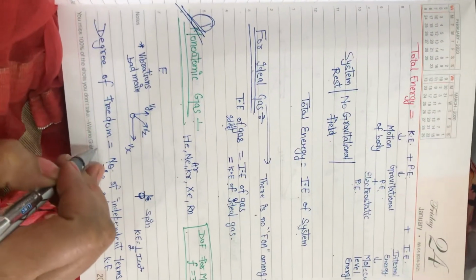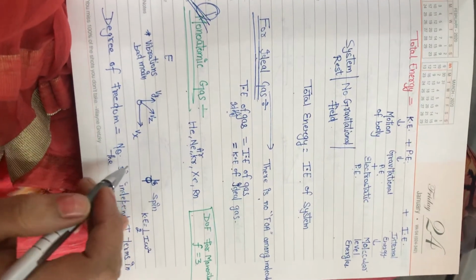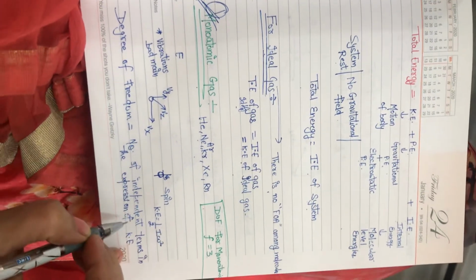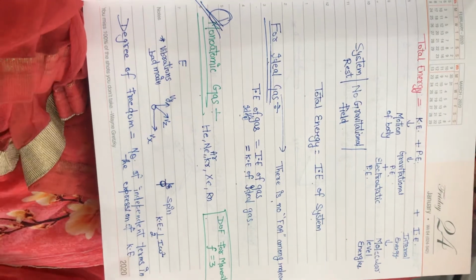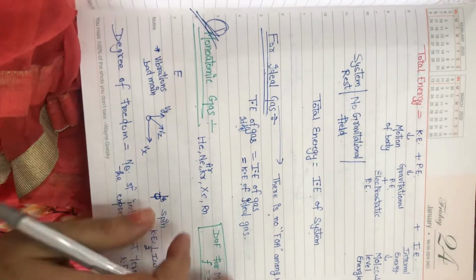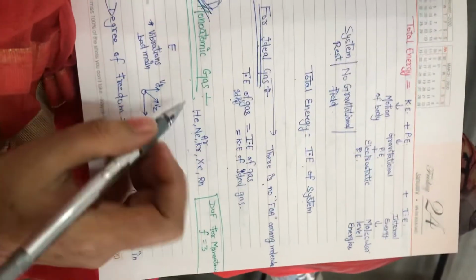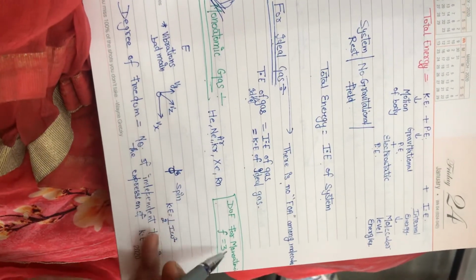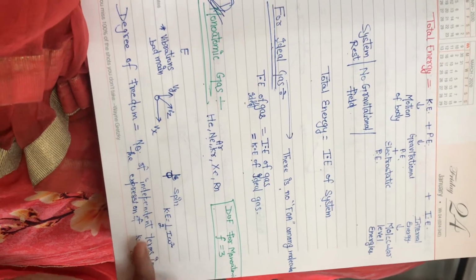Degree of freedom is equal to, what is degree of freedom? It is equal to the number of independent terms in terms of kinetic energy. Number of independent terms, the terms which never depend on anything. In case of monoatomic gases, the degree of freedom is equal to 3.